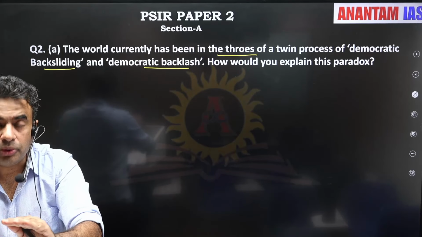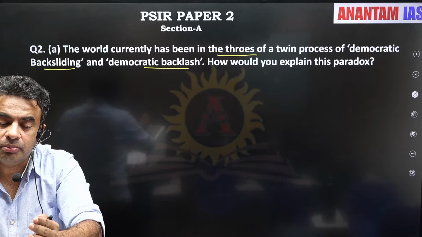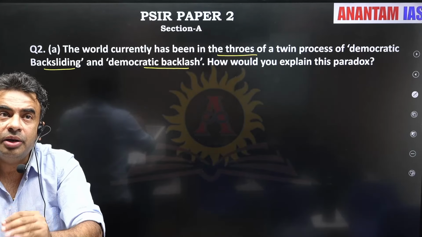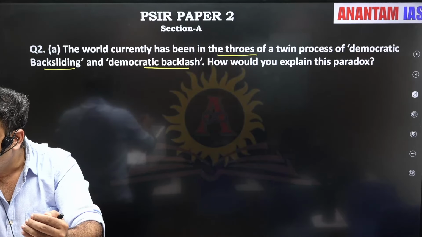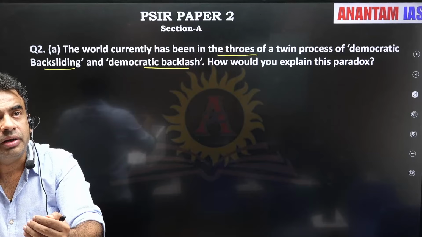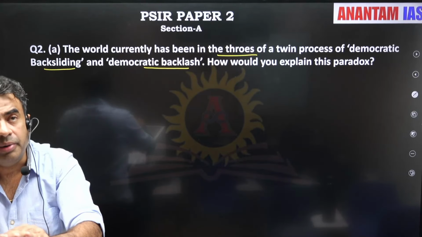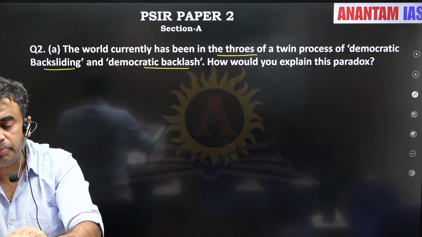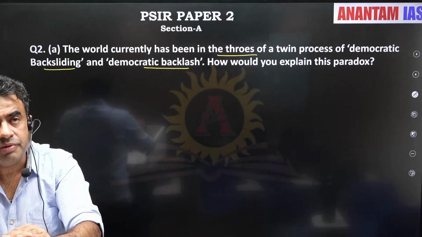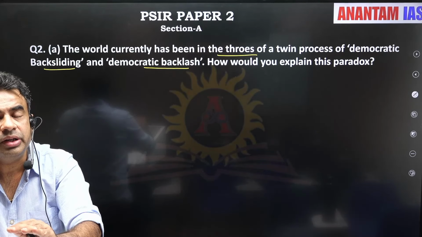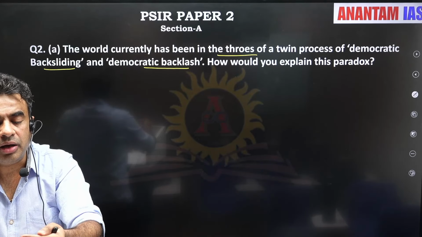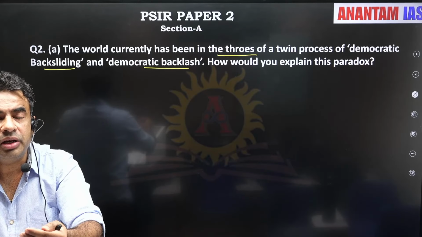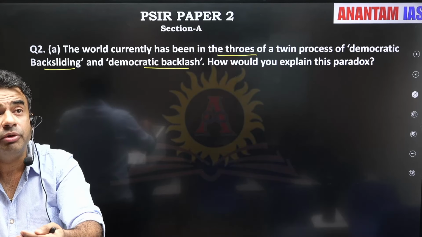So, the twin process: democratic backsliding, democracy under stress, and democratic backlash, that people want to protect their liberties. One of the biggest liberties and freedoms which people enjoy in a democracy is freedom of speech and expression. So we can see a lot of protest movements where people are ready to fight for the protection of their freedom of speech and expression.